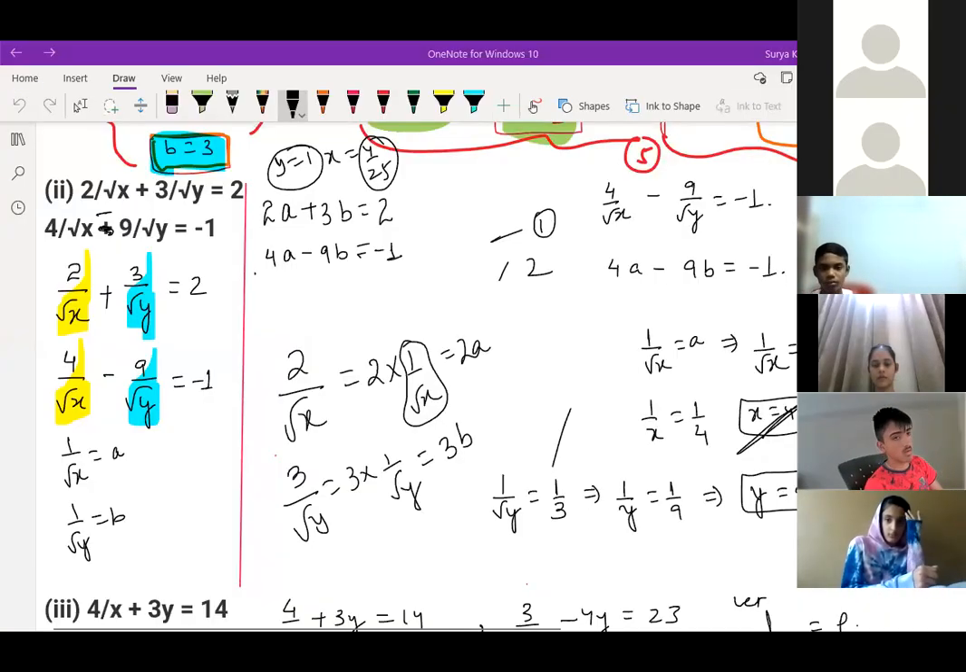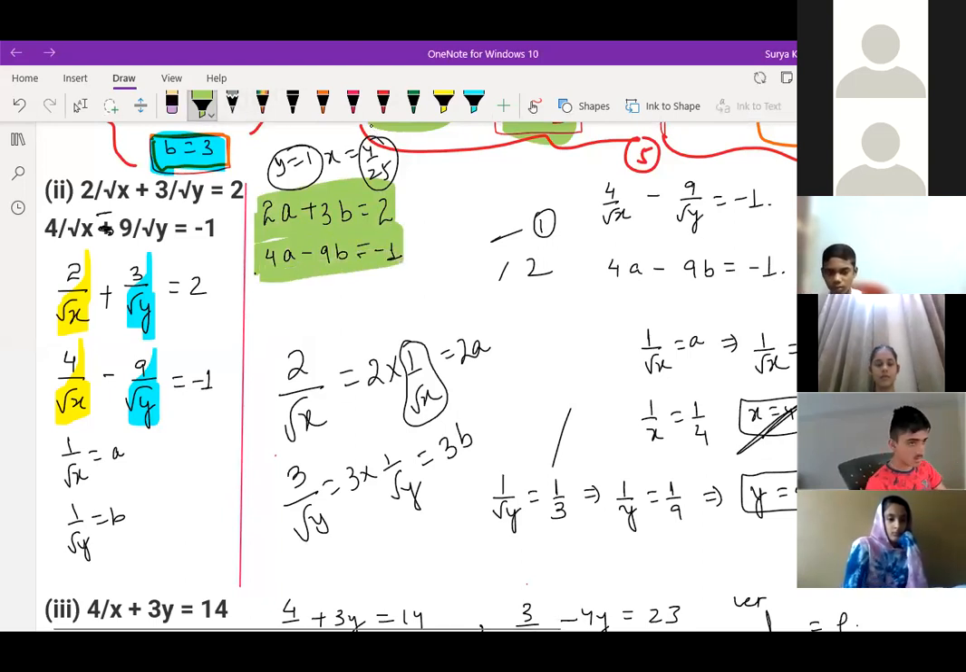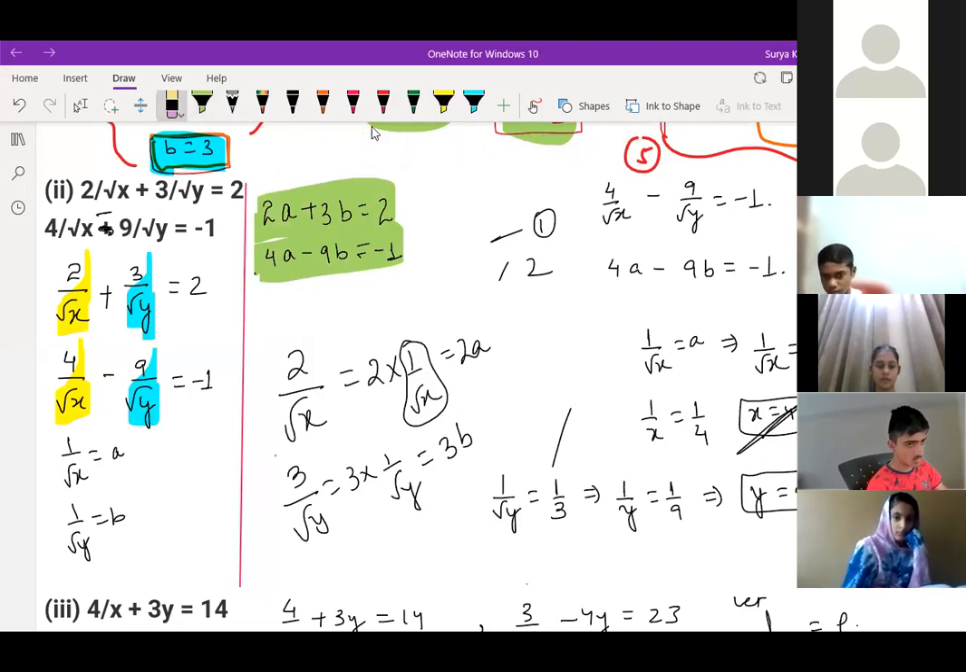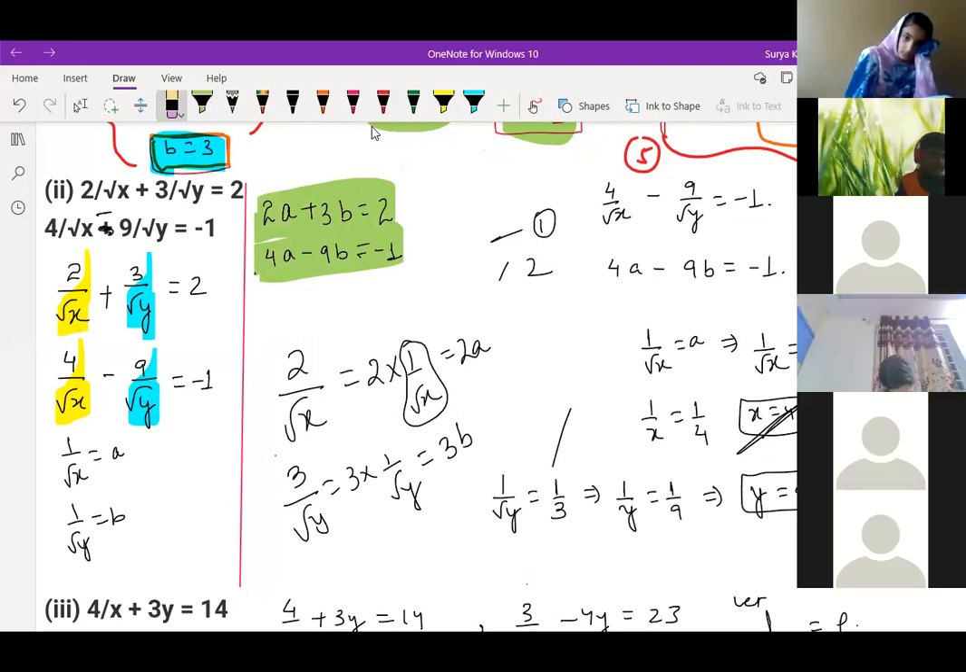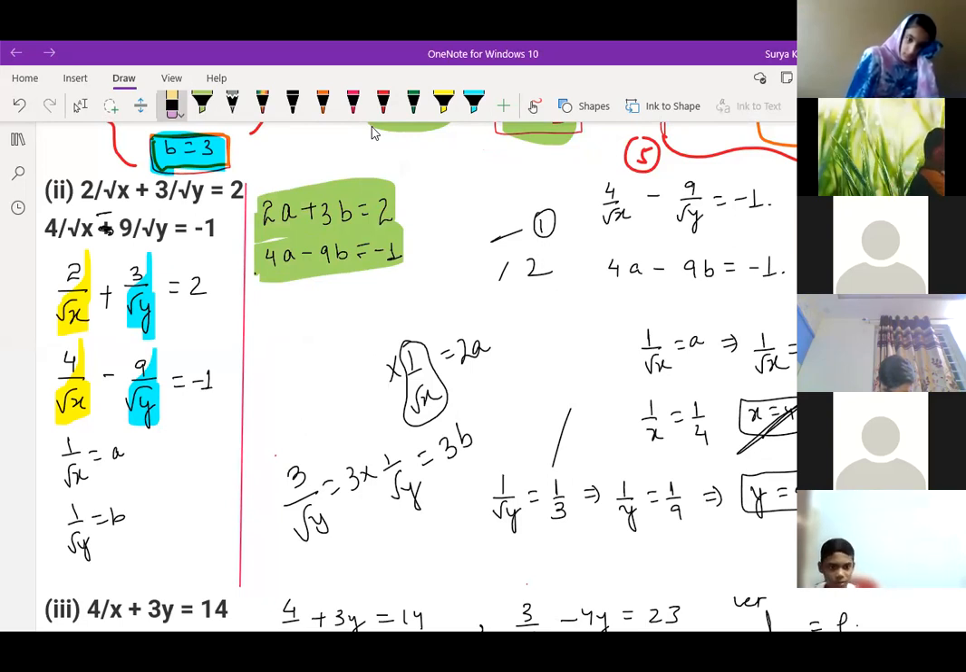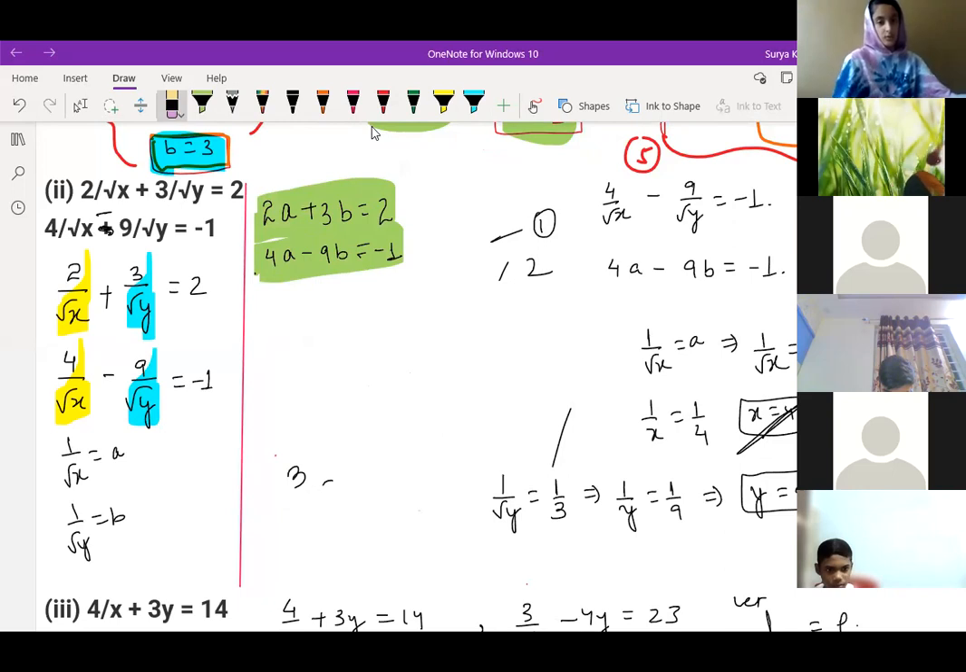Who is not able to understand these two equations? If you're not understanding, I'll teach once again, children. Just raise your hand so that I can teach once again. Everyone understood? Adarsh? Guru Bani, still you're not getting? No, sir.